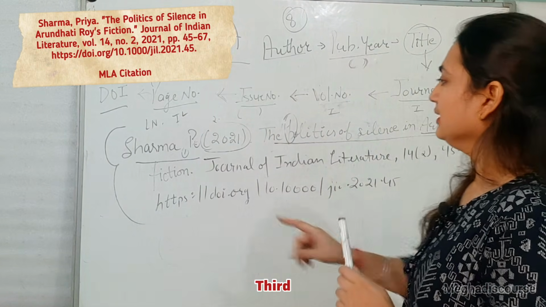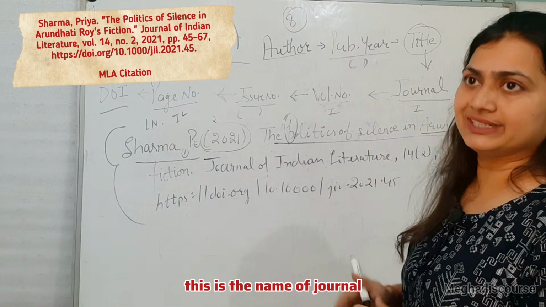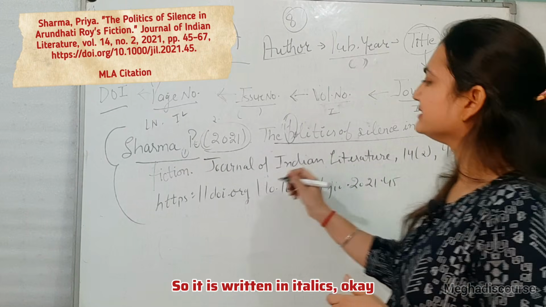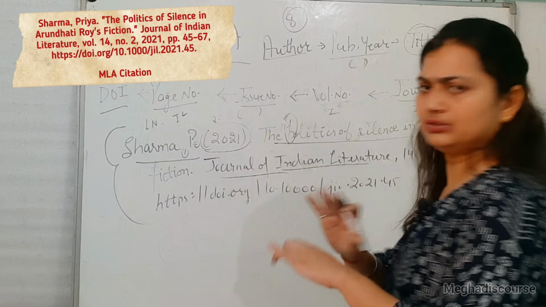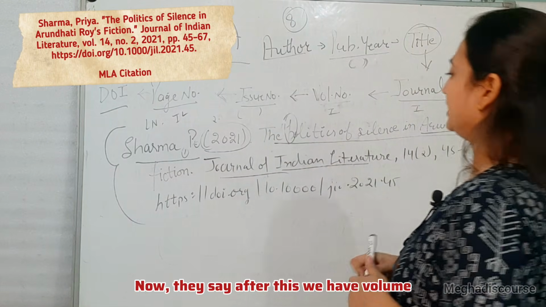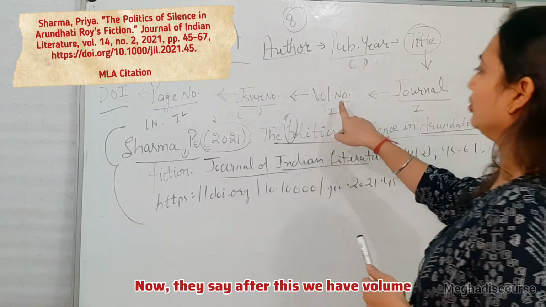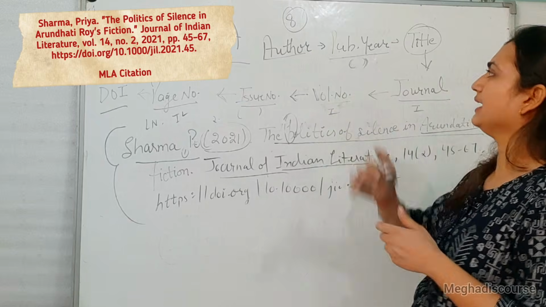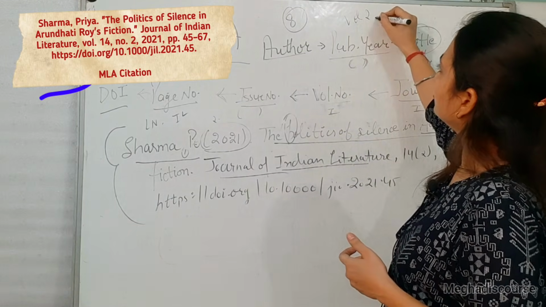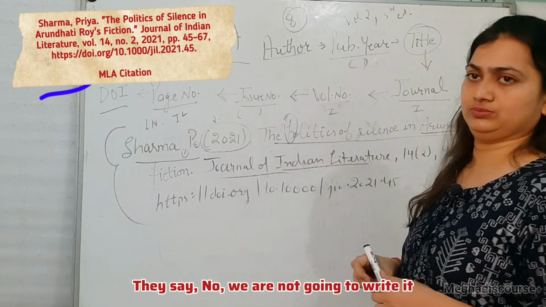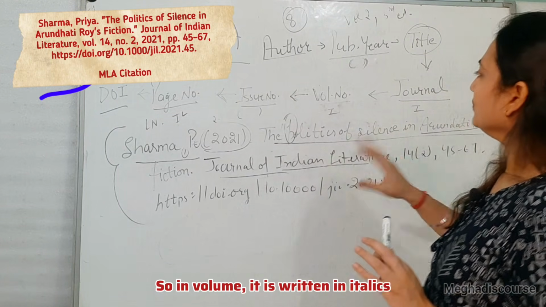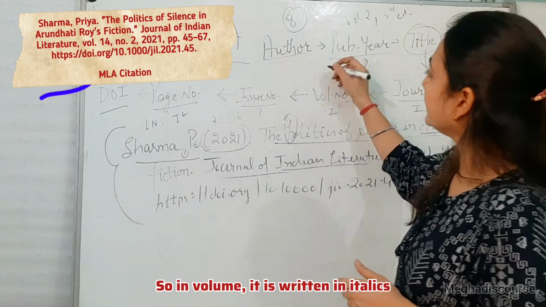Okay. Third, this is the name of the journal, that is the container. So it is written in italics. It is the same. Now they say after this we have volume. In MLA they wrote volume, like volume 2, then 3rd edition, something like that. They say no, we are not going to write it. So the volume is written in italics.